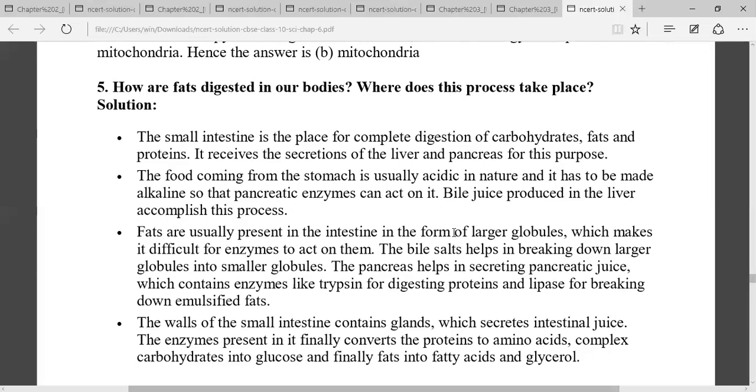So breakdown of large fat globules into small fat globules with the help of bile salt is called emulsification.